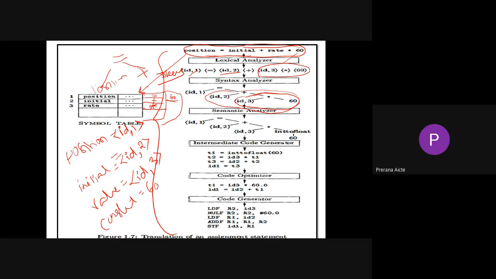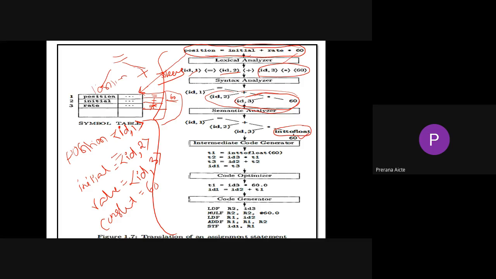And the next one is your semantic analyzer. The outcome of your syntax analyzer is given to the semantic analyzer. The semantic analyzer will check the types for your variables, your identifiers. So here, what is the value? Int to float. For suppose if we give any value for this identifier as a floating type or int type, whatever, right? It will convert in terms of int to float.